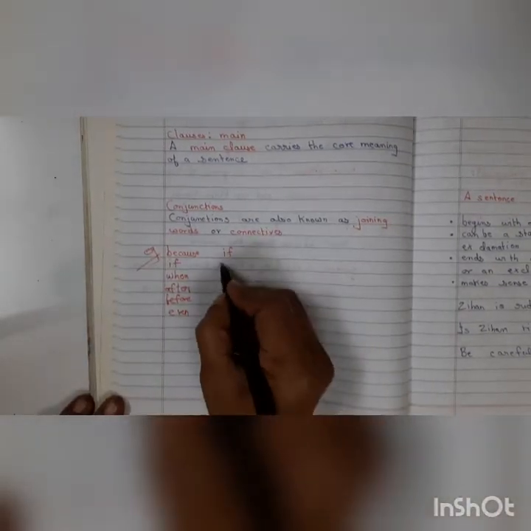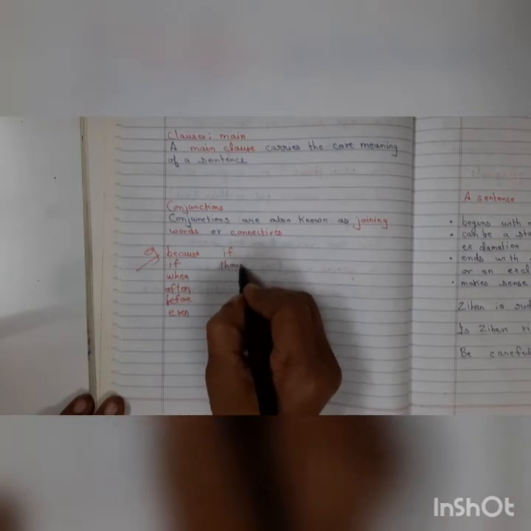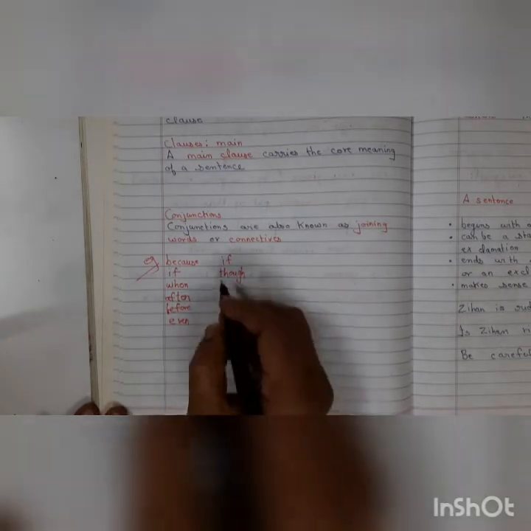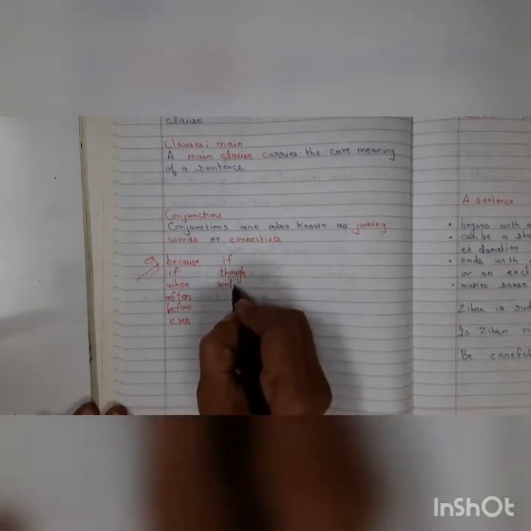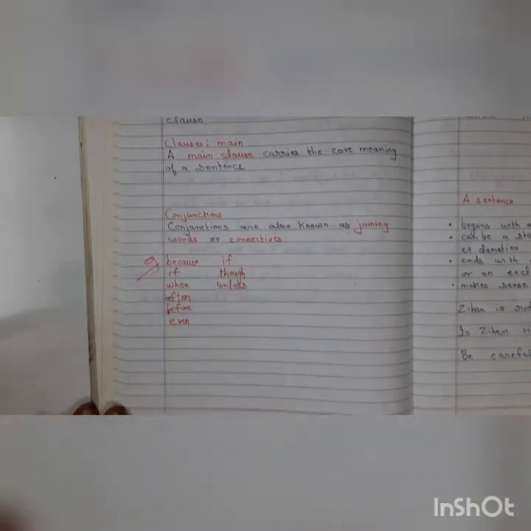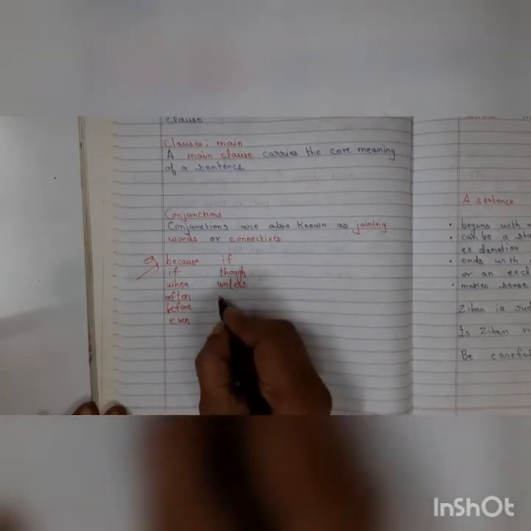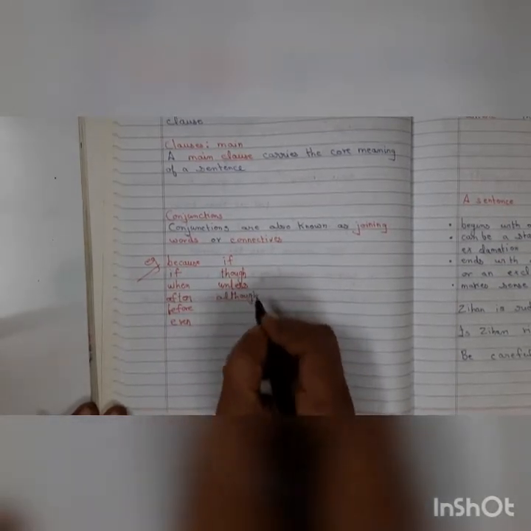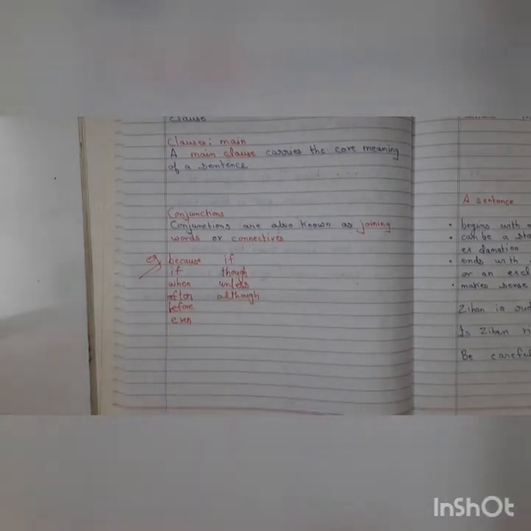Then what else, children? Though, yes, though. What else? Unless. Unless is a very important conjunction. And although. Although also. Okay, so children, we have compiled a list of conjunctions.